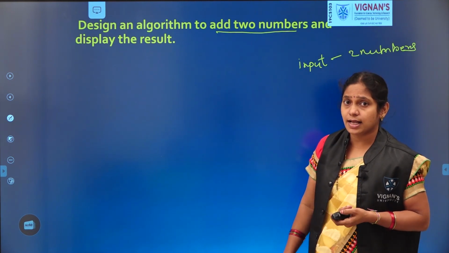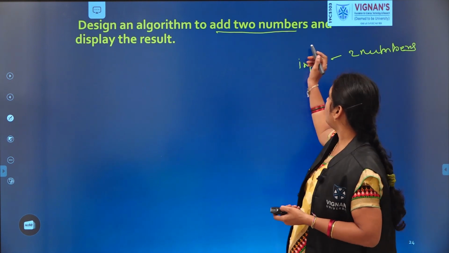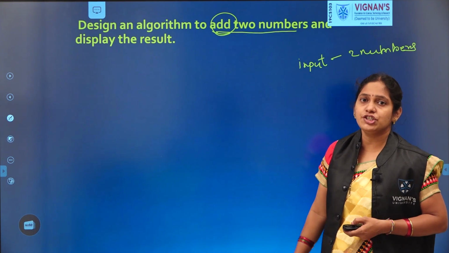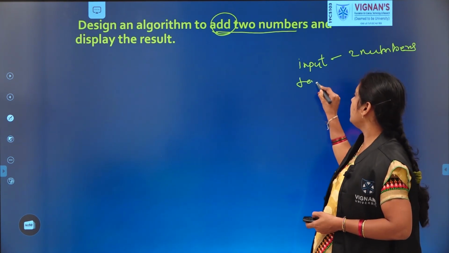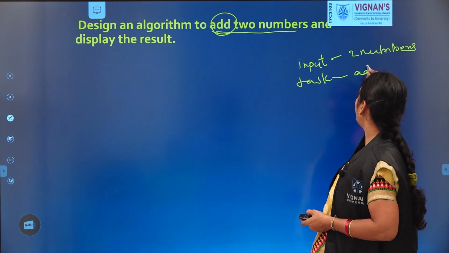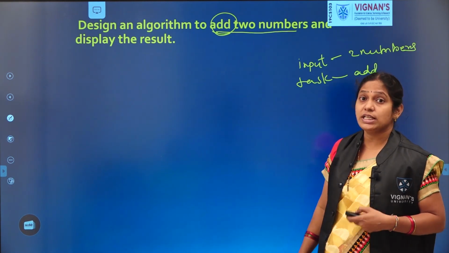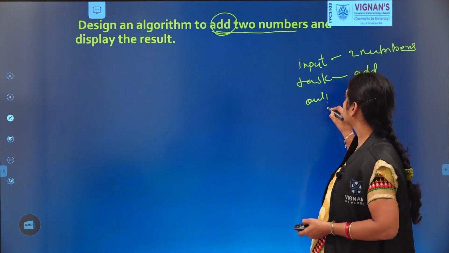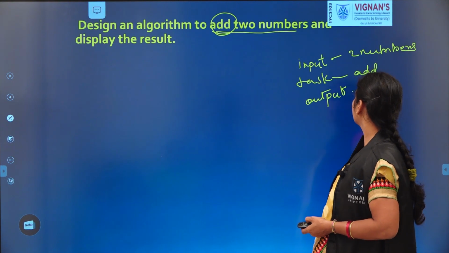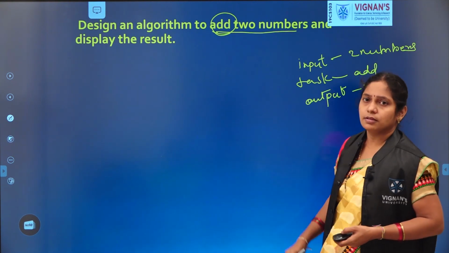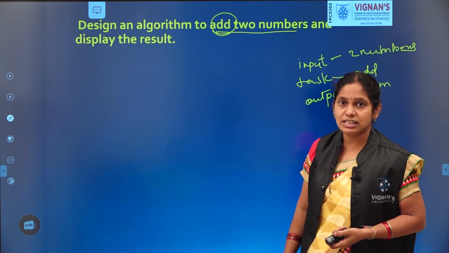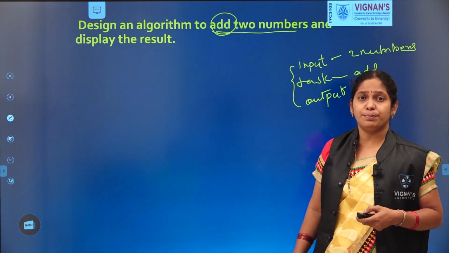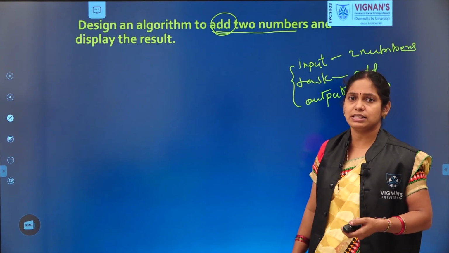Then what is the task? What we need to perform? Addition. Task to be performed is addition. What is the output? The sum. The sum of the two numbers that we considered is displayed as the output to the user. So likewise, first we need to identify the three prerequisites, three requirements, then we can start the algorithm.